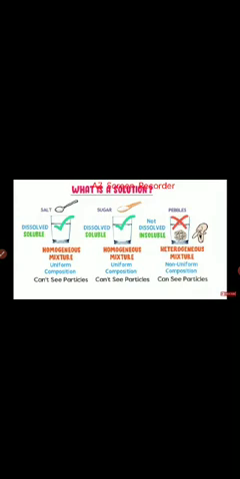Therefore, we define a solution as follows: a homogeneous mixture of 2 or more substances is called a solution. Let me repeat it. A homogeneous mixture of 2 or more substances is called a solution. Now let me give you some common examples of a solution.